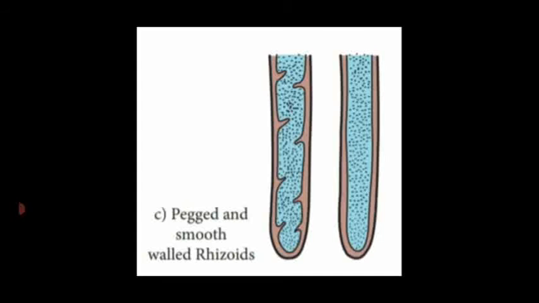The first one is the pegged type of rhizoid. It is tuberculate, showing a wavy nature. Another one is the smooth-walled rhizoids. These are the two types of rhizoids seen in the Marchantia thalli. These rhizoids are multicellular. Dear students, these are all the different morphological structures seen in the gametophyte of Marchantia.